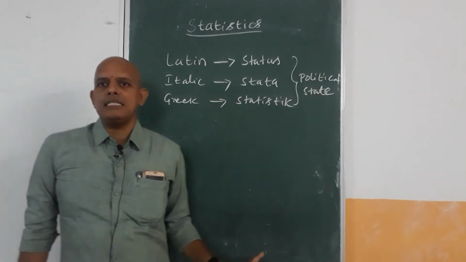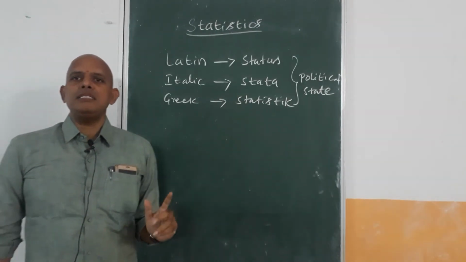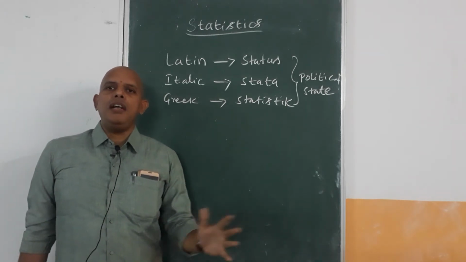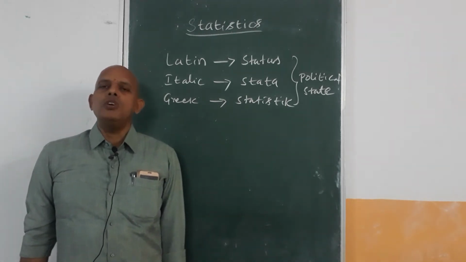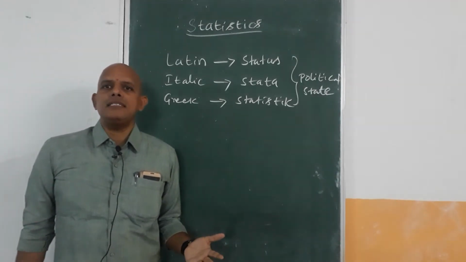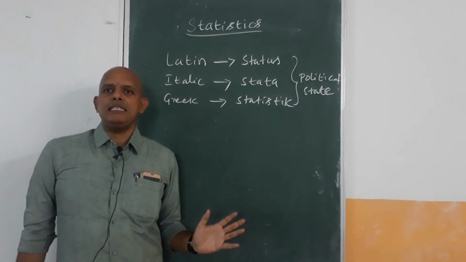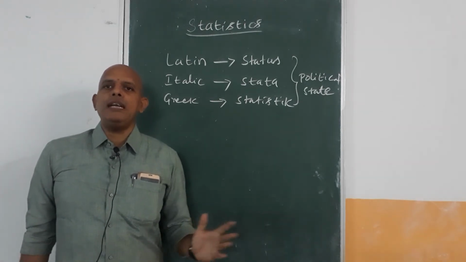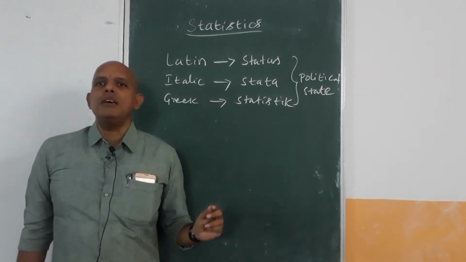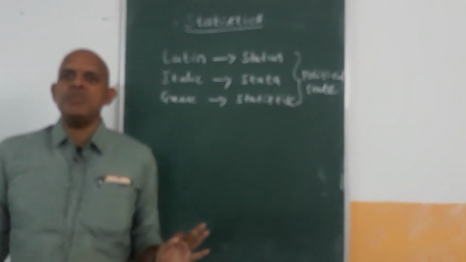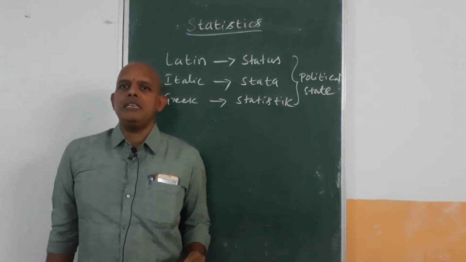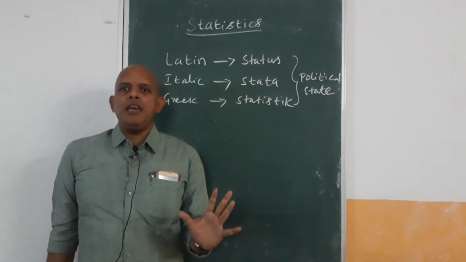So statistics is one of the important branches of mathematics which deals with the collection, classification and interpretation of data. You already studied data handling in the 8th class. In the 9th and 10th classes we are going to study some important characteristics and analysis, that is the central tendencies. From central tendency there are three topics: arithmetic mean, median and mode.